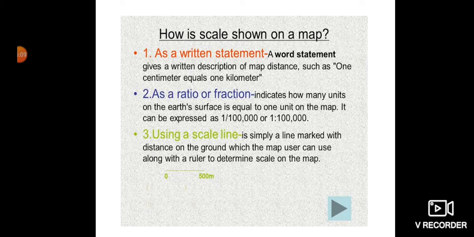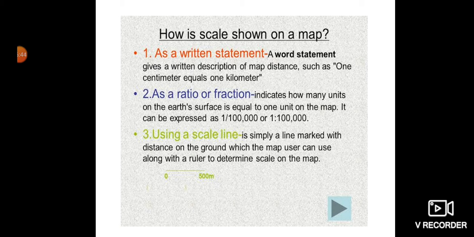Then, in spite of this, most of our maps are categorized in two categories. One is large scale map, another one is small scale map. Small scale map: when a large area is shown on a small map, such a map is called a small scale map. That means in a small map, we are showing the larger area. That's a small scale map.